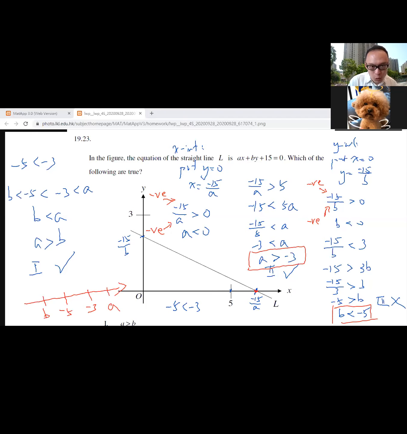Okay? So when I arrange the four numbers on the same number line, the order should be something like this. And then for statement 1, we just need to compare A and B. So we just hide the -5 and -3. Okay, and then A is on the right-hand side of B, which means that A should be larger than B. Okay, A should be larger than B.